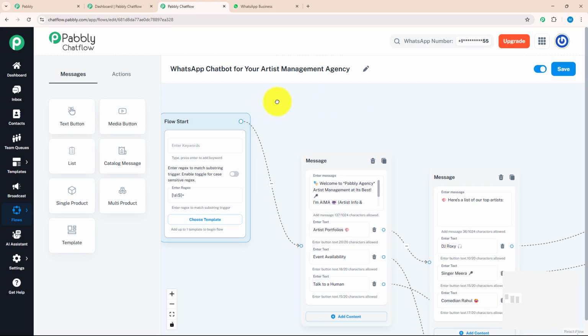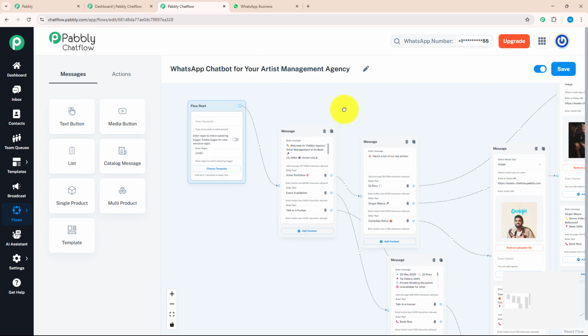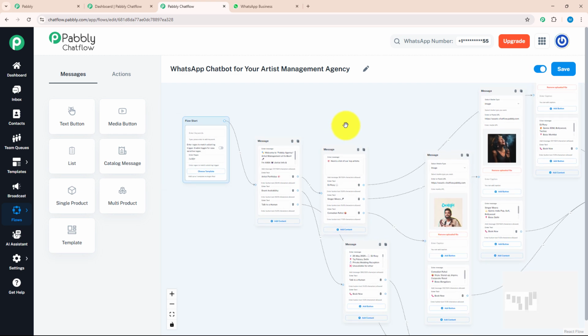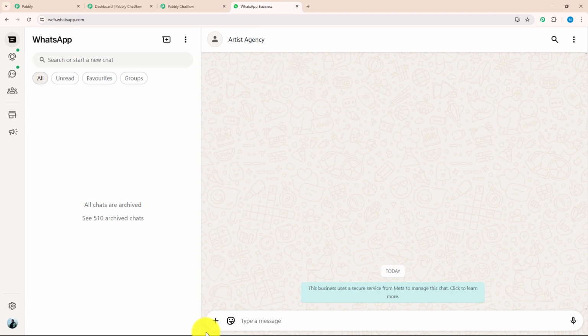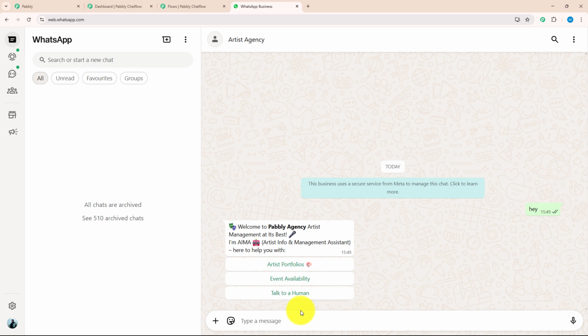As you can see, I have already created this chatbot using Pabbly Chatflow. Let me show you its real-time working. For that, I need to open WhatsApp Web and over here I'm going to type a key message, for example, hey. As soon as I entered my key message, I got a reply which welcomed me to Pabbly agency. With that, I got 3 action buttons. I can choose any of them according to my requirement.